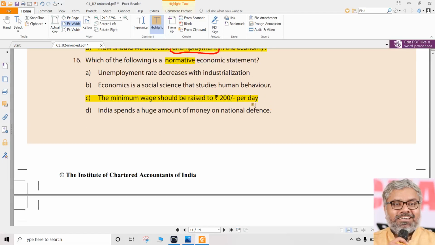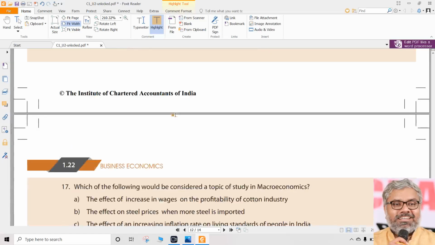Whoever says that, that is his judgment. That is his value proposition. He is talking about that as an opinion. There is no rule like that. So that is an individual judgment of a person. So that is a normative statement. Others are all positive statements, which are facts, or which are just giving some generic statements, not any judgments. So the correct option for question number 16 is C.